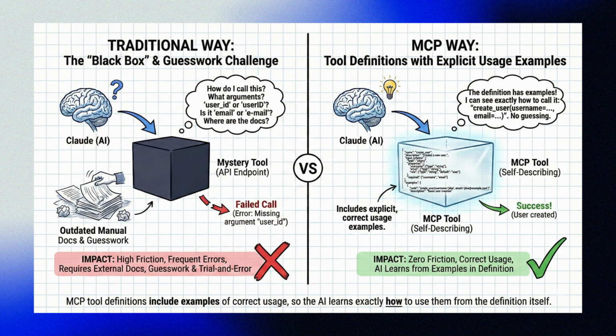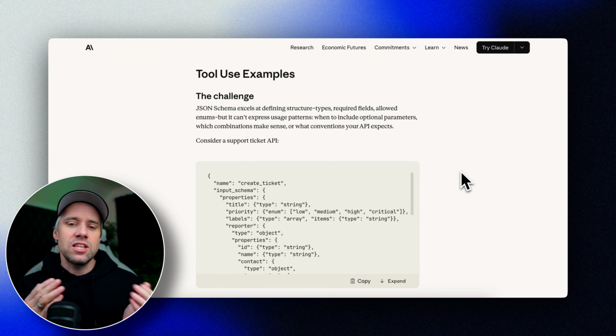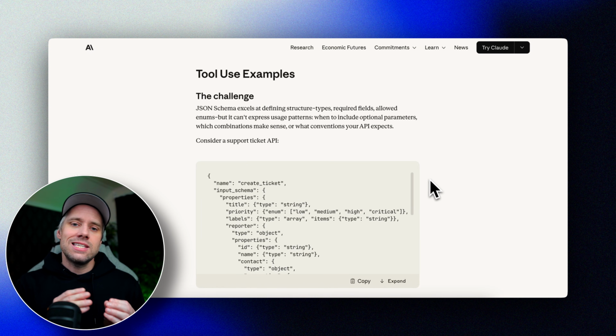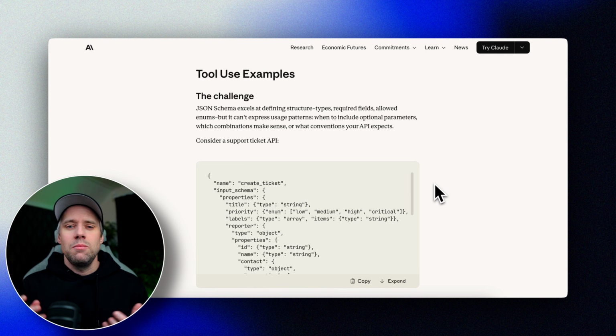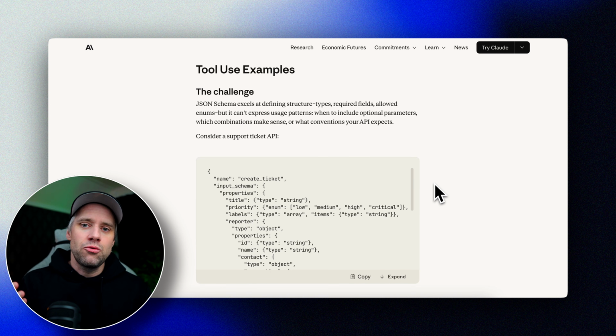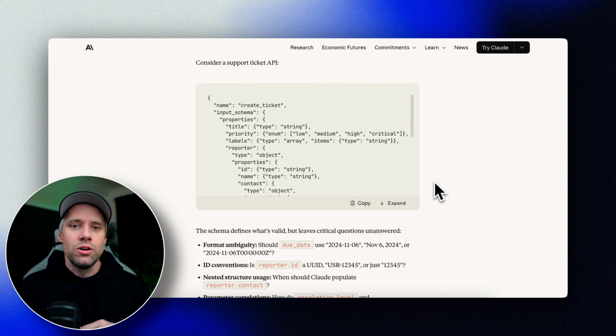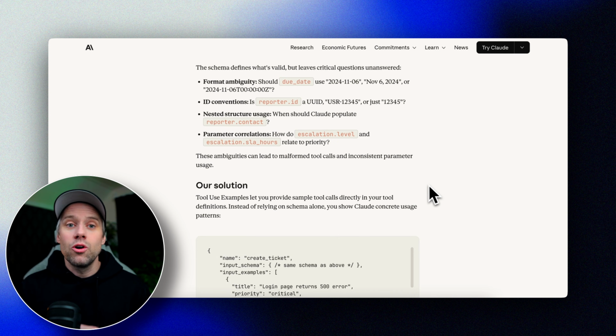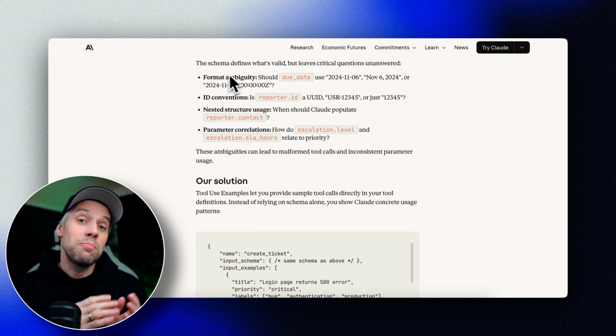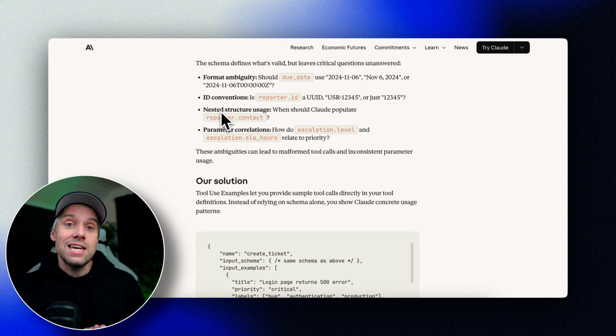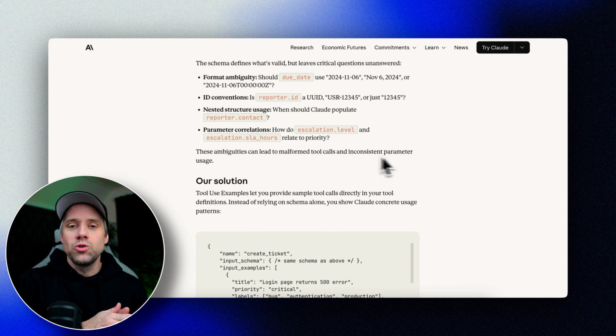Okay, the third feature, tool use examples. JSON schemas define what's structurally valid, but they can't express usage patterns. When should you include optional parameters? What format should dates use? What's the ID convention? Consider this create ticket tool. The schema says due date is a string, but should Claude use 2024-11-06 or November 6, 2024, or a full ISO timestamp? Is the reporter ID a UUID, or is it just 1, 2, 3, 4, 5?